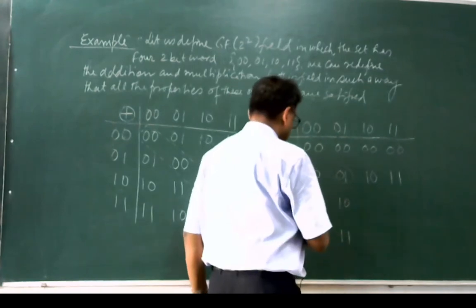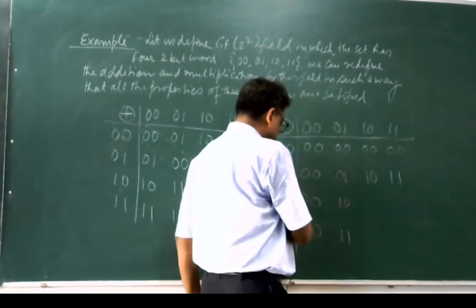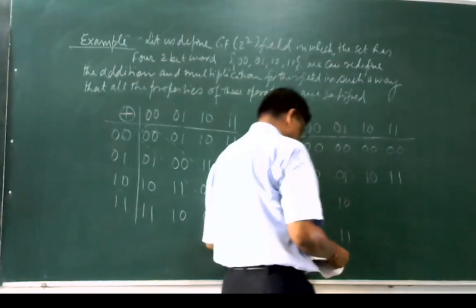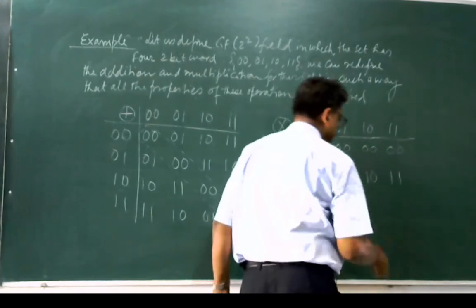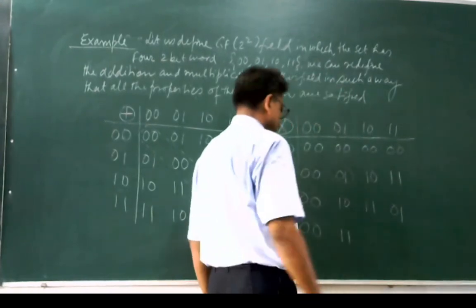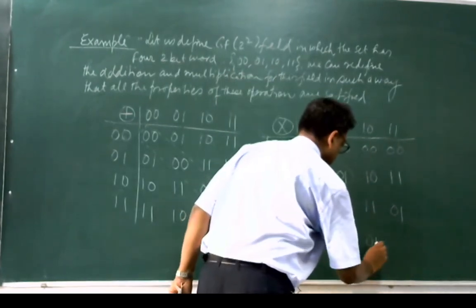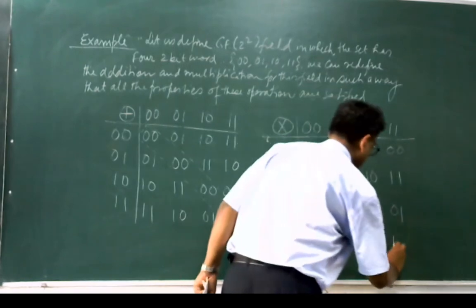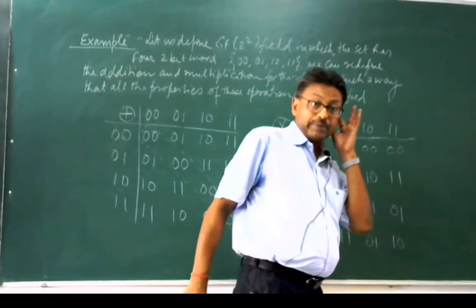So if you multiply 1,0 with 1,1, you will be getting 0,1, so here it will be 0,1. If 1,1 has multiplicative inverse 1,0, then here it will be 0,1, and 1,1 times 1,1 will be 1,0. So meaning thereby you have defined an operator.